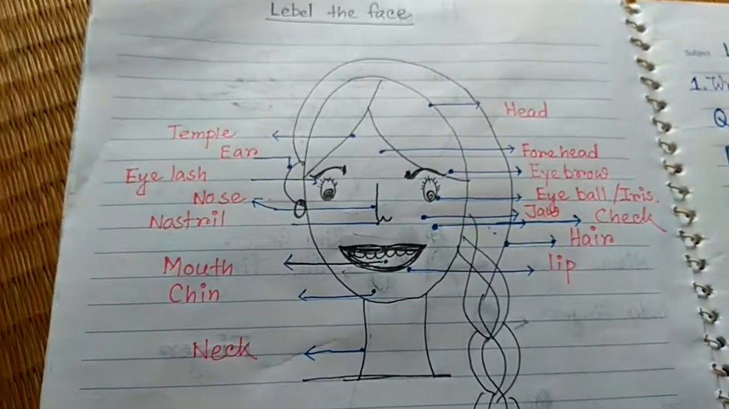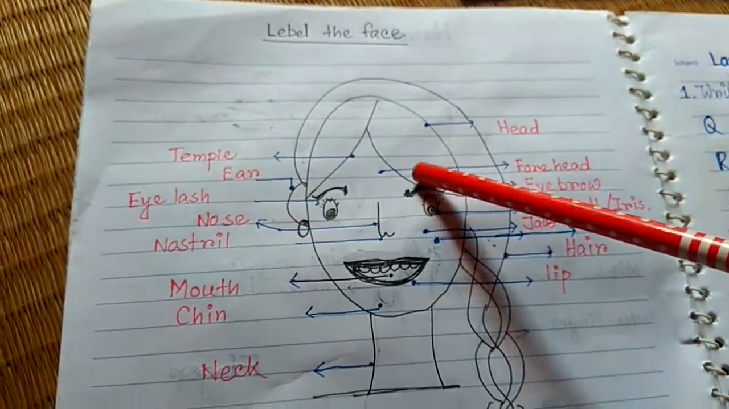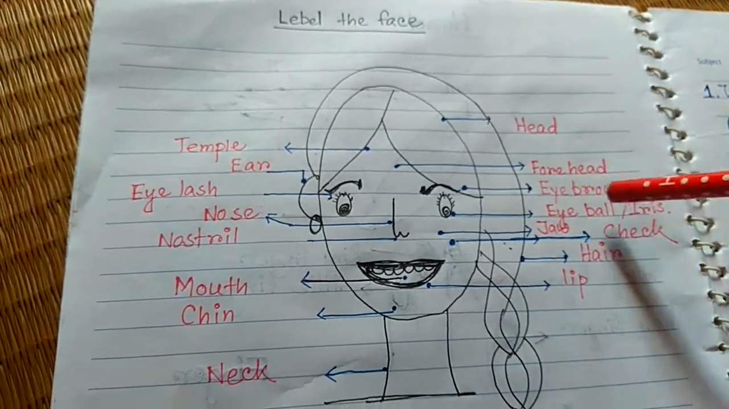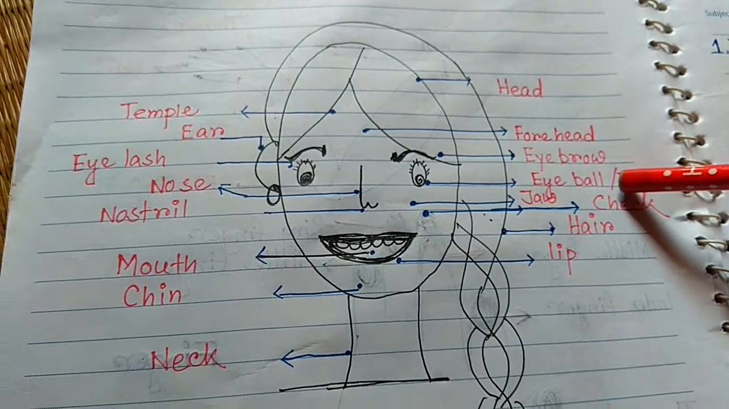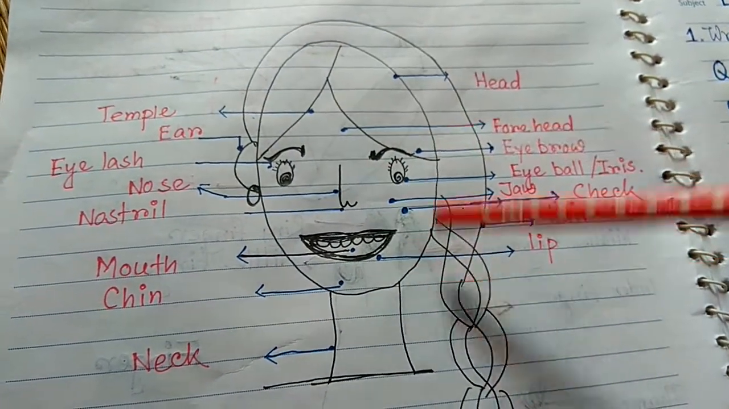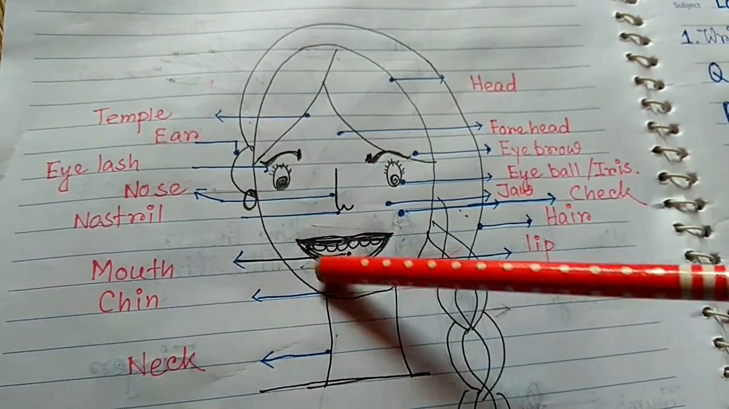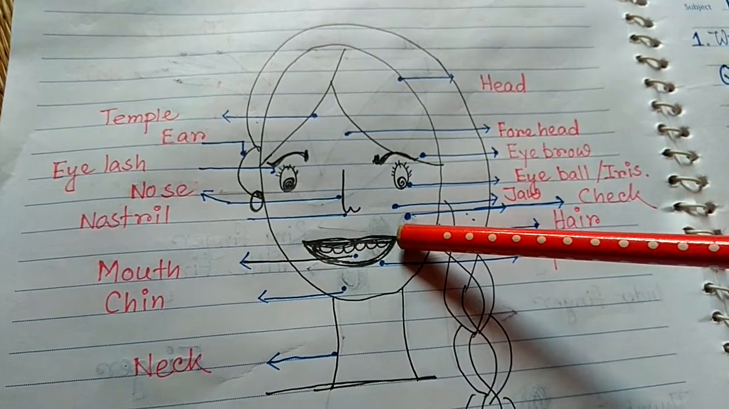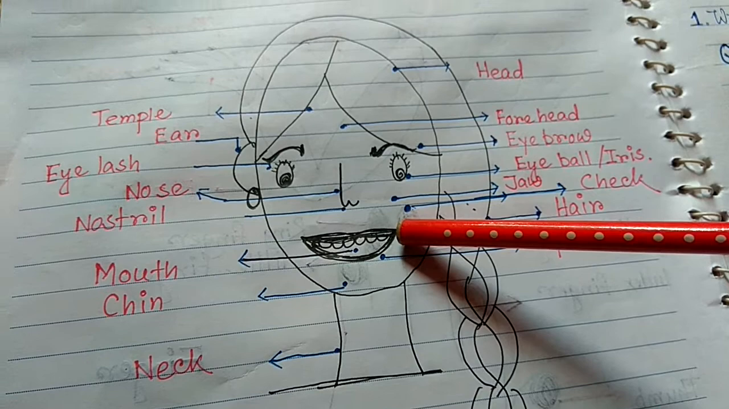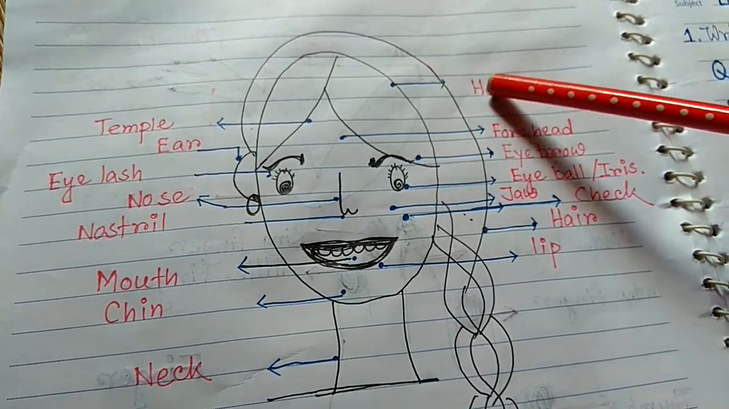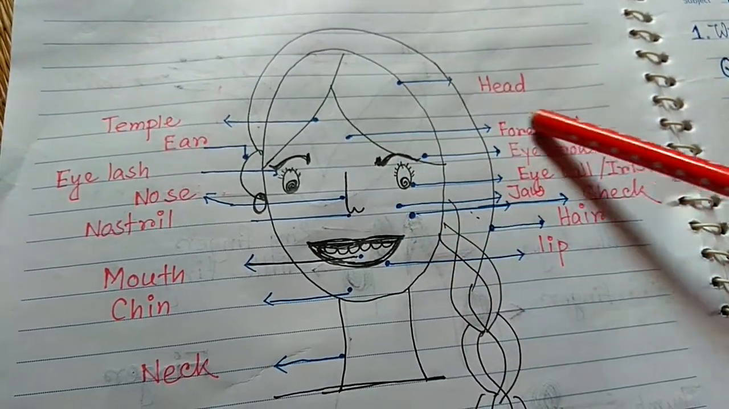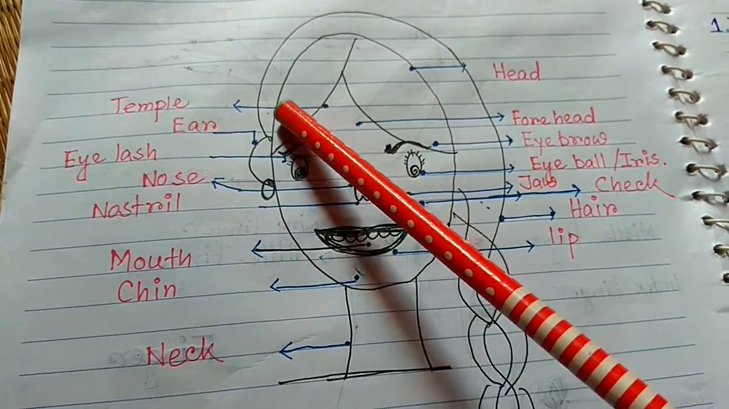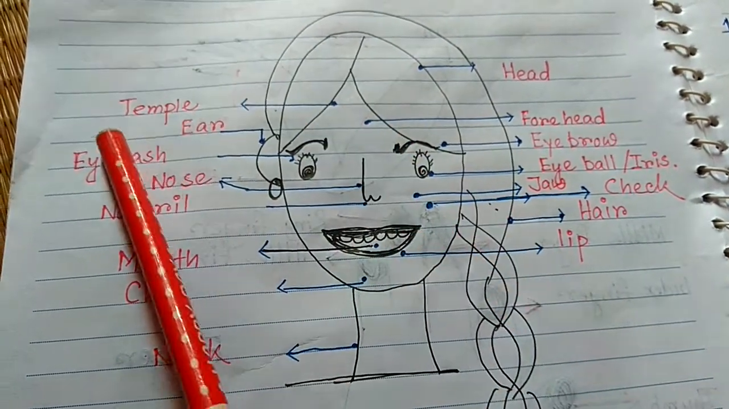Okay, so here you go. I have labeled our face. There are so many things I have put here. So we will learn it very clearly and thoroughly also. So this is our head, or this one is our face. We can see it from outside, so it is an example of outside body part or external body part. So here is our head. Okay, this is our forehead. Forehead, and this side, beside the forehead, is the temple.